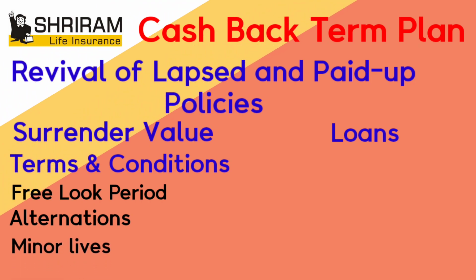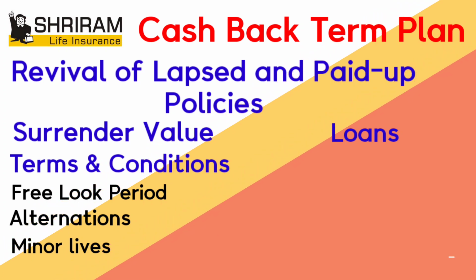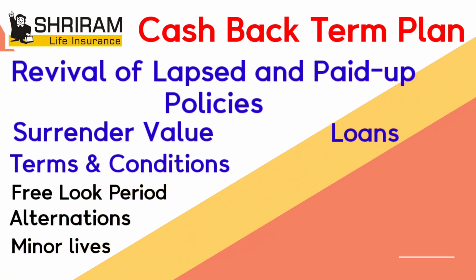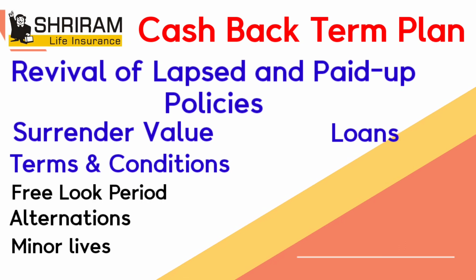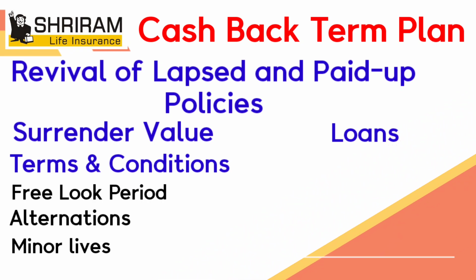Next, minor lives. The life assured whose age is less than 18 years at date of commencement of policy shall be considered as minor. In case of minor lives assured, the risk cover starts from the first policy anniversary. In case of death of the minor life assured during the first policy year, the total premiums paid will be refunded. On the date of attaining majority, the policy shall be vested automatically in the name of the life assured.